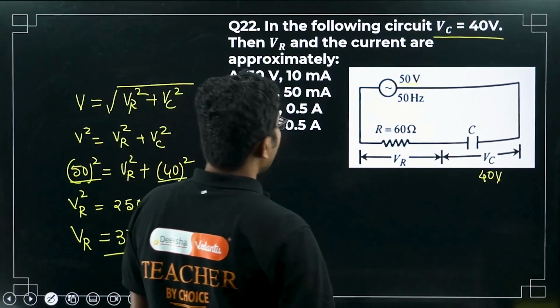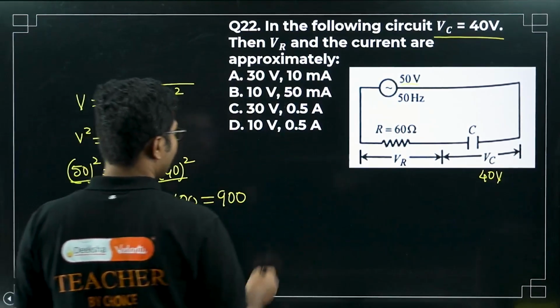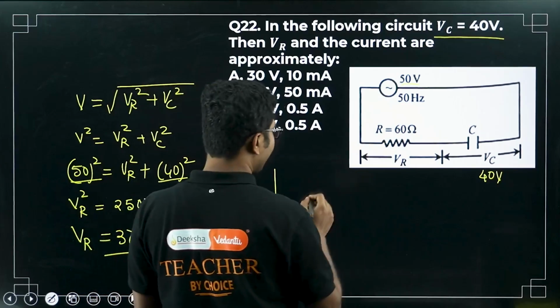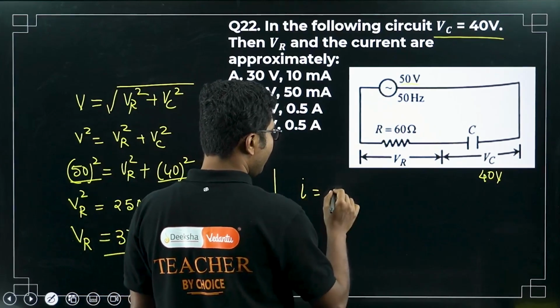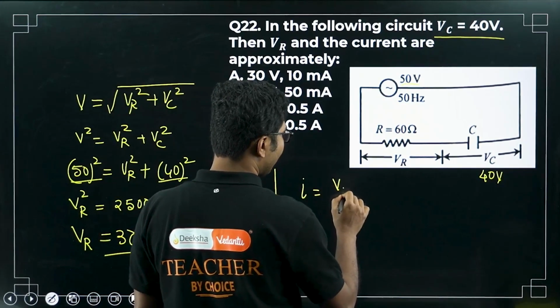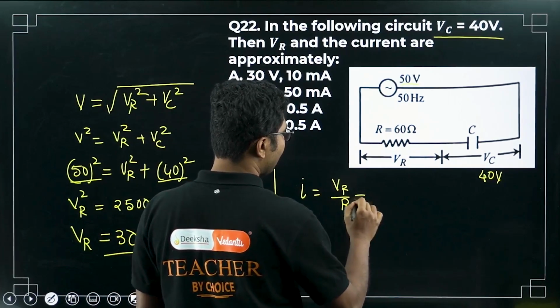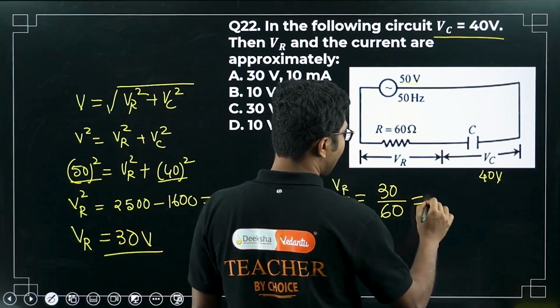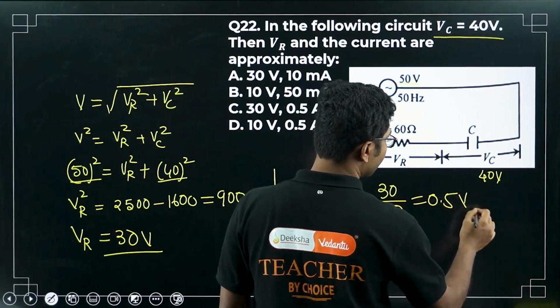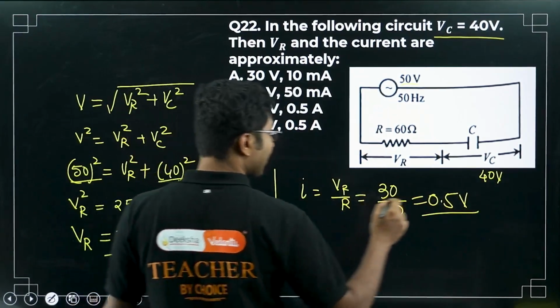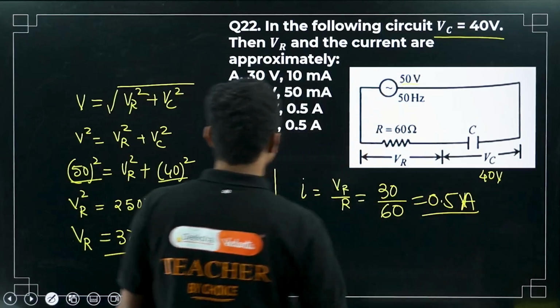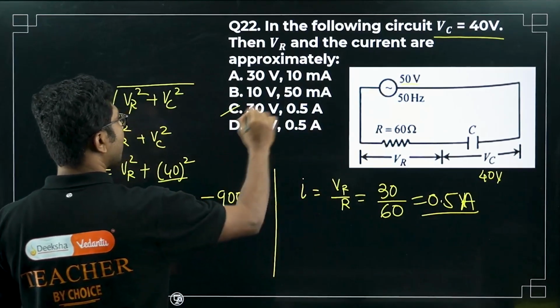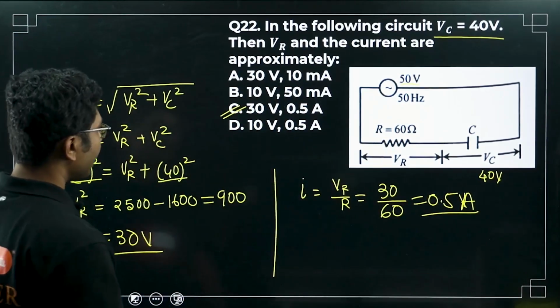Okay, now what will be the current? We know VR, we know R, so current will be VR by R, as simple as that. So 30 volt divided by 60, that is 0.5 amperes. So here the answer will be 30 volts, 0.5 amperes.